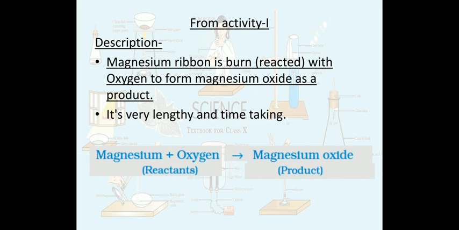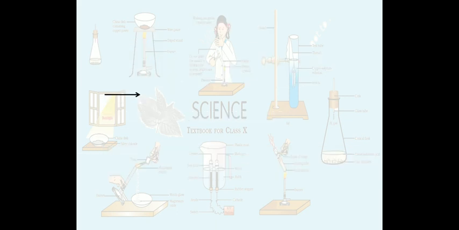So this is the chemical equation. In this chemical equation you can see the chemicals on the left hand side are called reactants, and the product is on the right hand side.